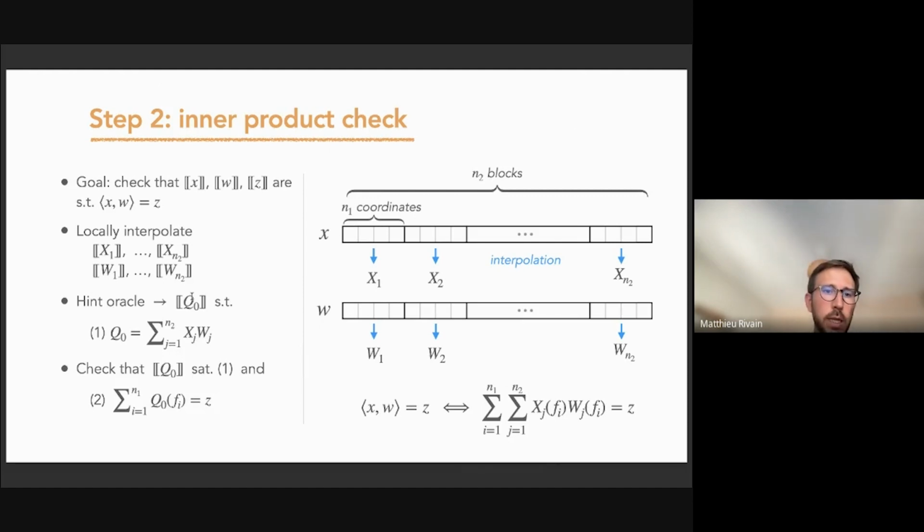The parties will get a sharing presumably of this polynomial, and then they will check that the sharing from the hint indeed satisfies this relation, this first point. Then they will also check that it satisfies this second point, namely if we sum Q0 over the evaluation points, we recover z. So if we check those two points, we have checked this equation, which is equivalent to the inner product relation.